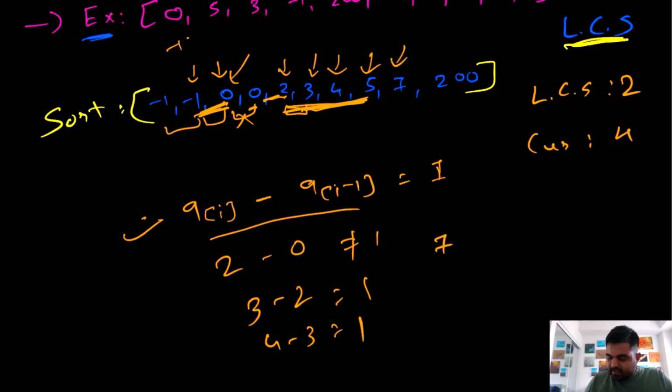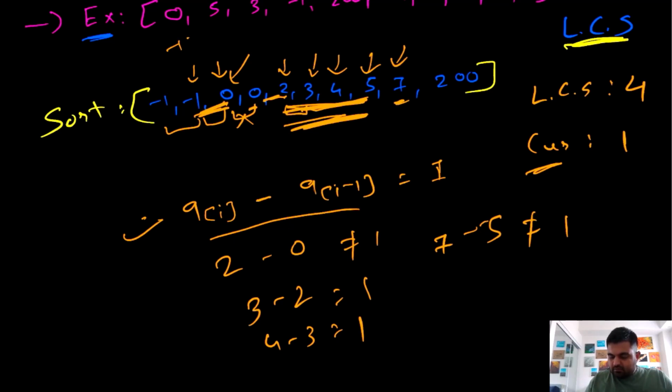7 minus 5 is not equal to 1, which means we can't update the current, so we will need to reset the value of the current. Before resetting the value of the current, we are also going to check whether the longest common subsequence needs to be updated, and it needs to be updated to 4, because of these 4 values. And now we can set current to 1 again at this position 7.